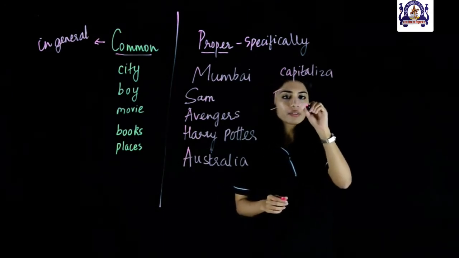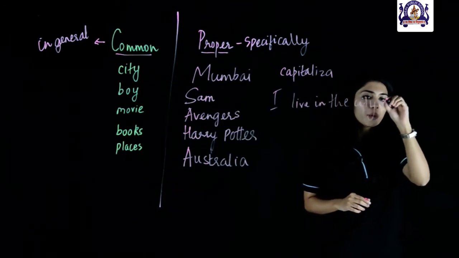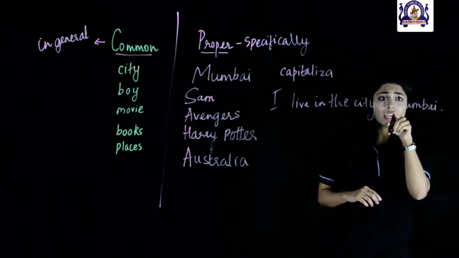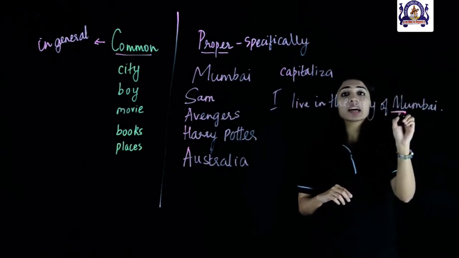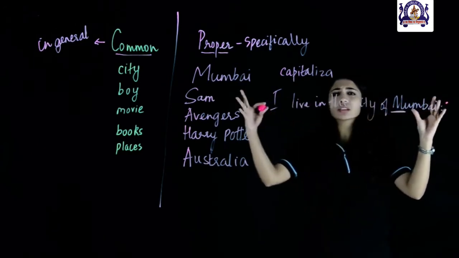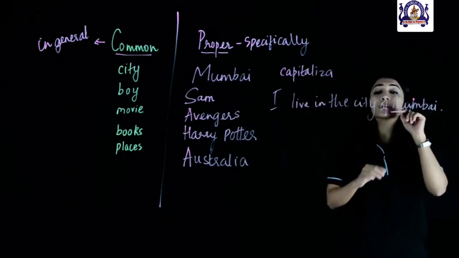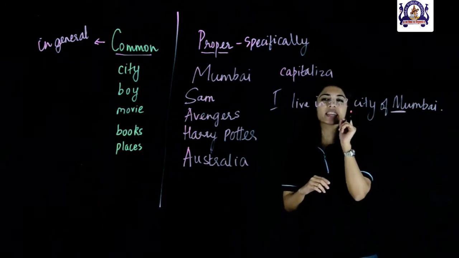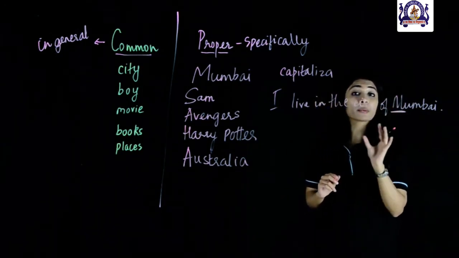I live in the city of Mumbai. So, if you can see the word Mumbai, the letter M is capitalized because it is a proper noun, and although it does not come at the beginning of a sentence, Mumbai is coming at the end, we still capitalize it because the rule is that we always capitalize the initial letter of a proper noun.